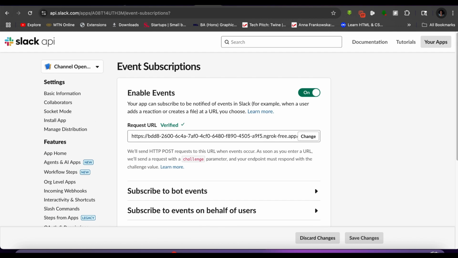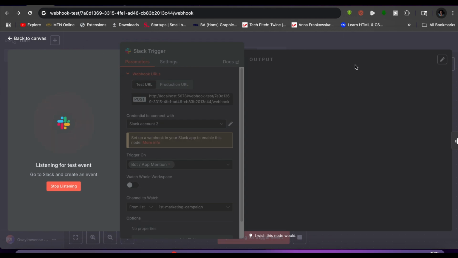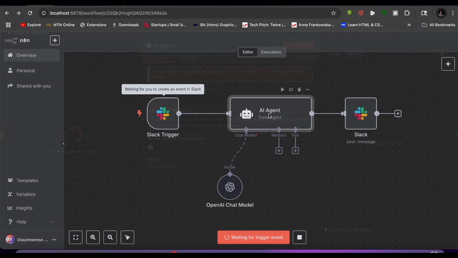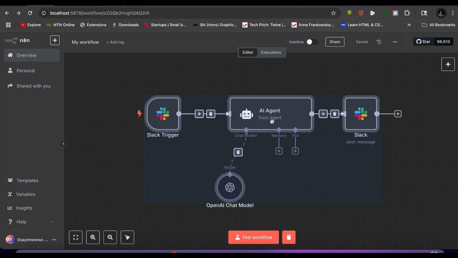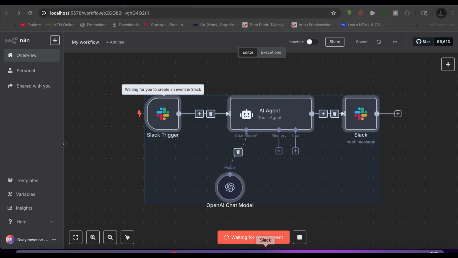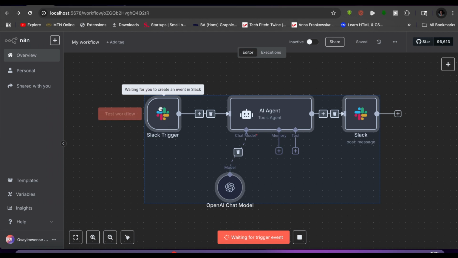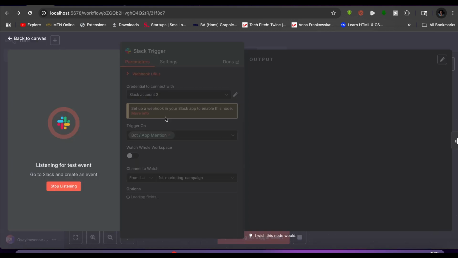Okay, all right, so we come back here, and then we look to tidy up everything. Okay, so then we'll copy everything, and you stop the trigger, and then we copy everything, then test workflow, and then we open up Slack. So we've already set the channel we want. Okay, let me double check that. Let me check if it's listening for the predefined channel that we set. So come here, and it's okay.